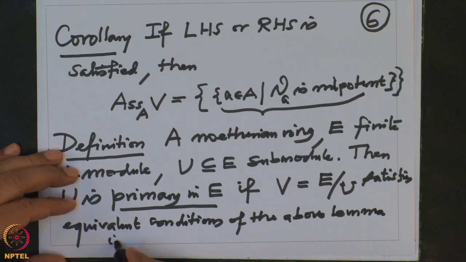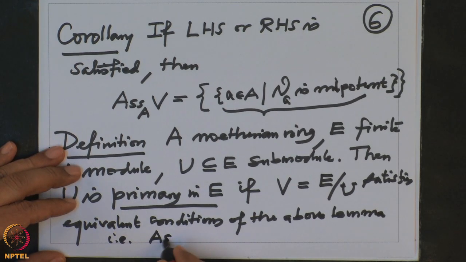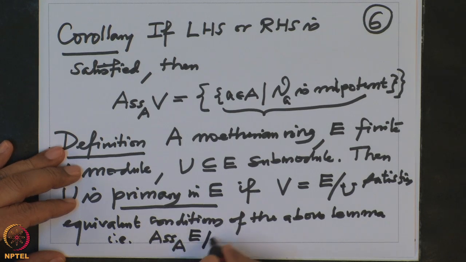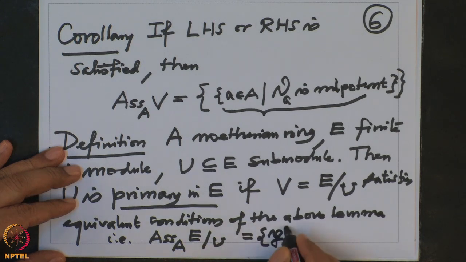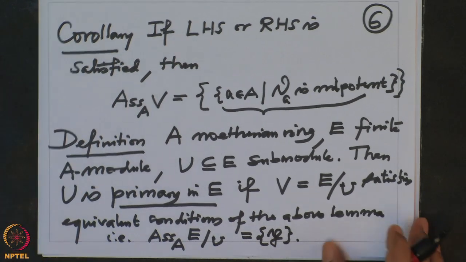That is, the associated primes of the module E by U is only one, a singleton P, and in this case we will also say that U is P primary.